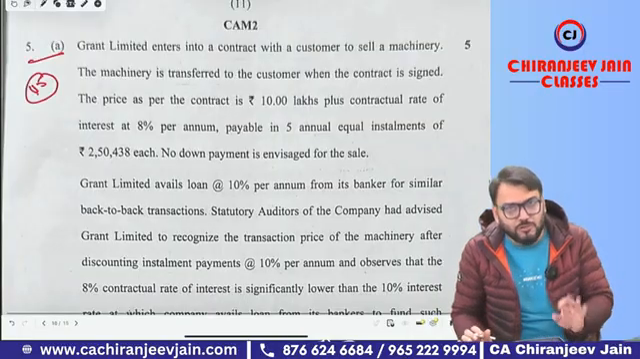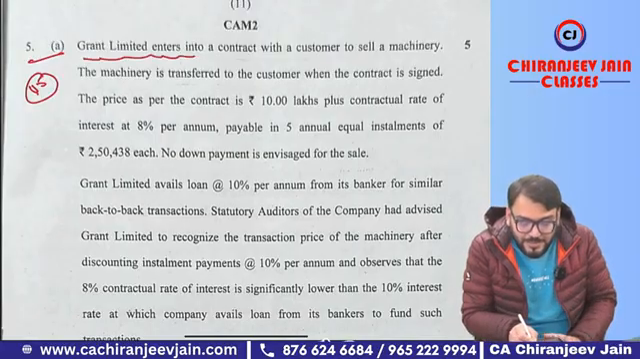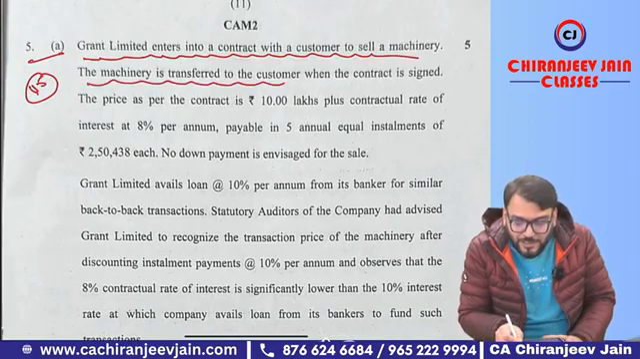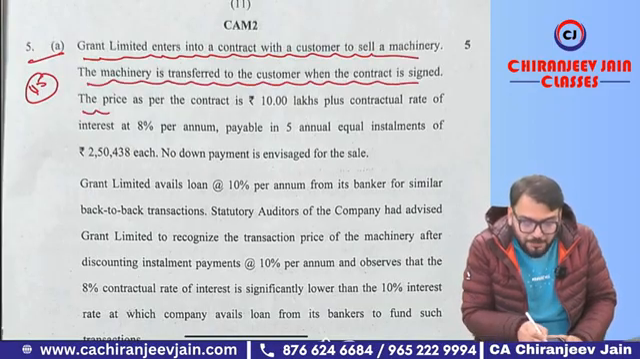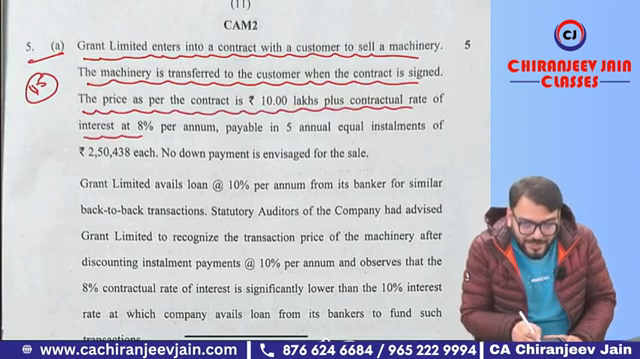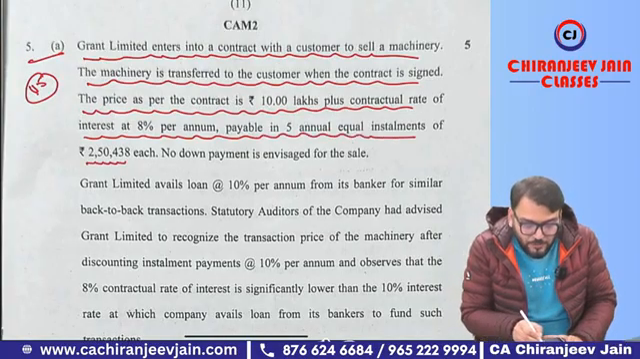Good question. Once again, a new question, but simple, super easy. Grant Limited enters into a contract with a customer to sell a machinery. The machinery is transferred to the customer when the contract is signed. The price as per the contract is 10 lakh plus contractual rate of interest at 8% per annum, payable in 5 equal installments of 2,50,438.